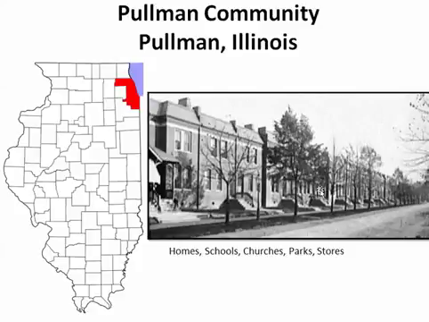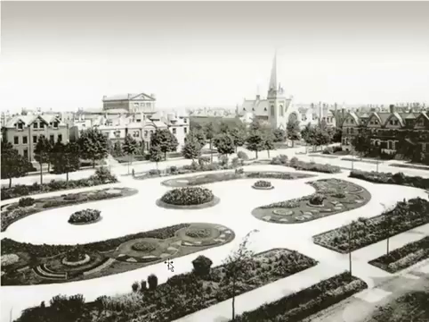Industrial paternalism was this idea that George Pullman had, that if you give your workers all these, they'll be happy. But he didn't give it to them for free. They had to pay rent and utilities, and he made money off these stores. And the rent and utilities were higher in Pullman than anywhere else. But here's the Pullman community part of it, and there's Pullman buildings back here somewhere.